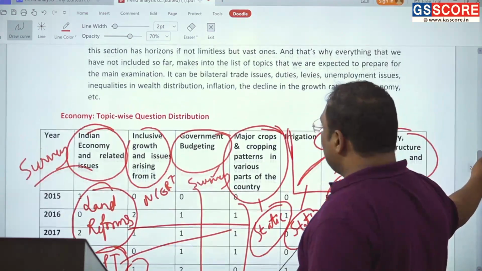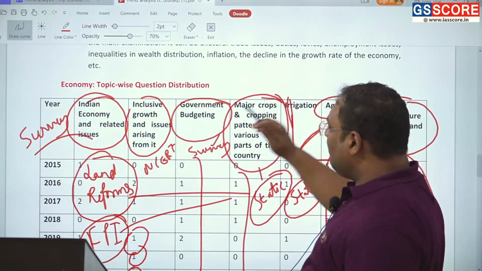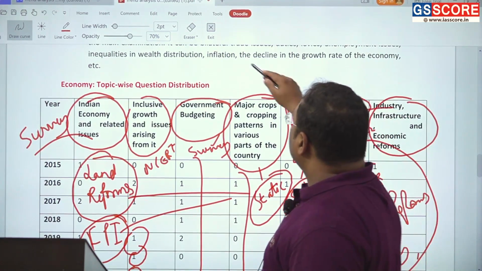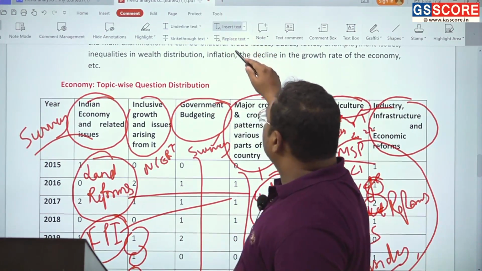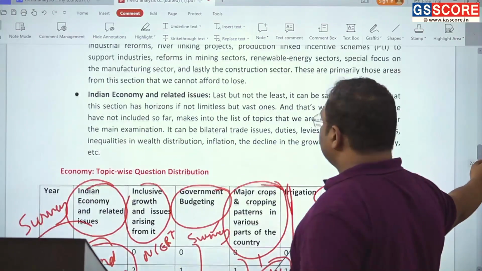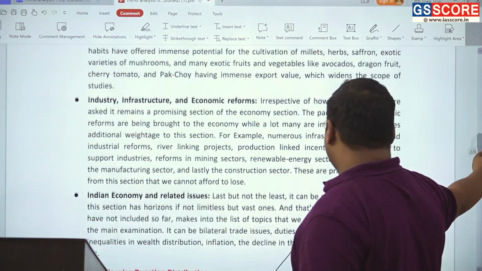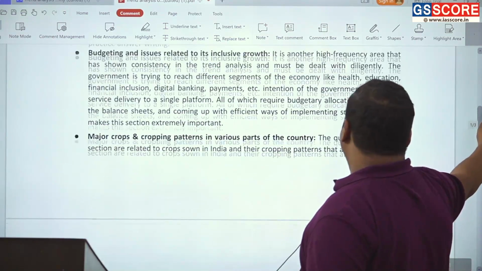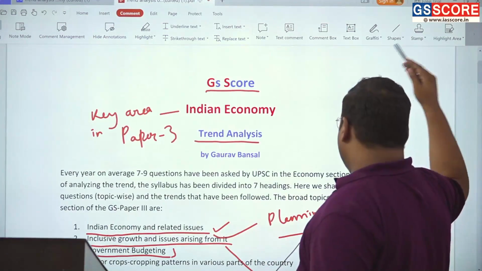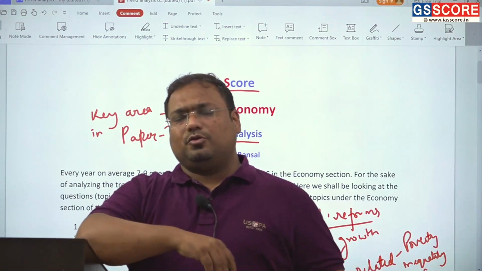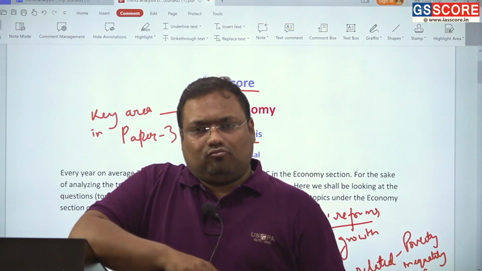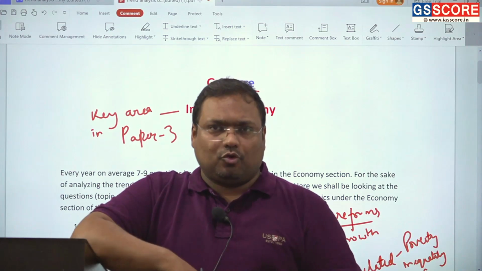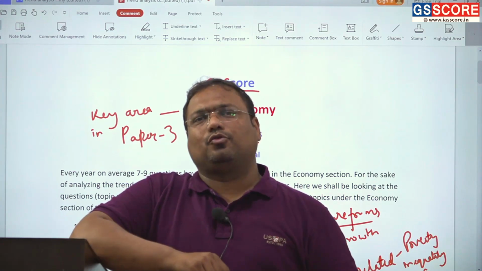As we can see the pattern, there are direct questions from the survey, and I have highlighted the areas where direct questions from the survey have been there. I hope this discussion will be useful to you, and in many areas I have also mentioned the area from where the question was asked and the nature of that question.